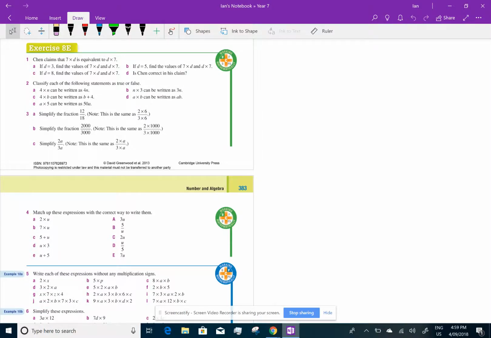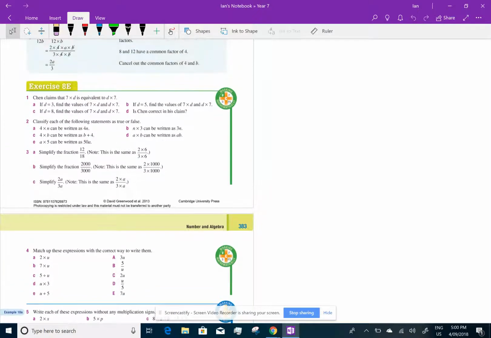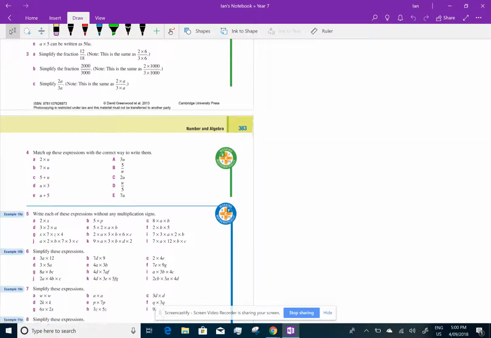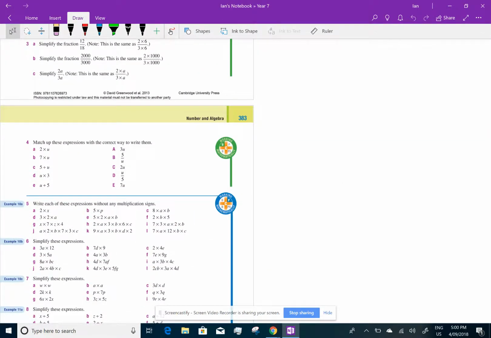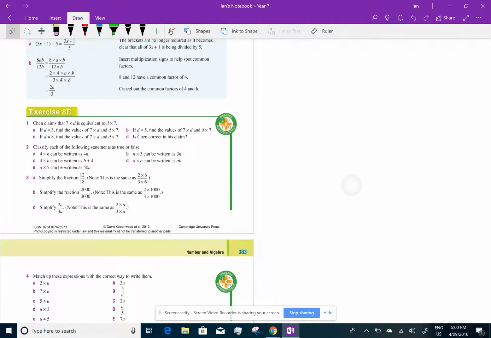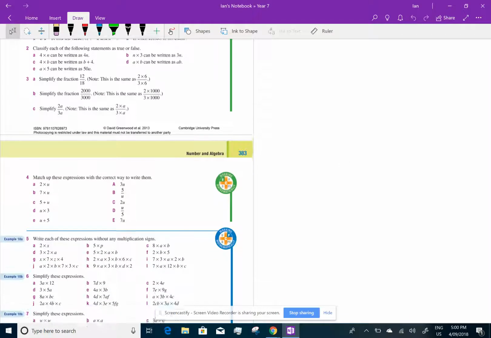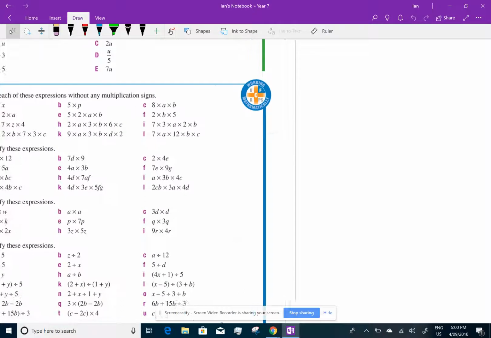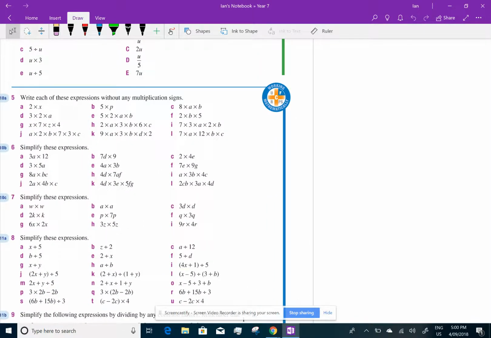All right, year 7, I'm going to have a look at exercise 8E, which is multiplying. So the first thing you need to be able to do, now I'm only going to do multiplying, I'm going to make another video on dividing. So there are two sets of things you have to do here. So I'm just going to look at the multiplying. Now, with multiplying, you only have to do questions 5, 6, and 7.